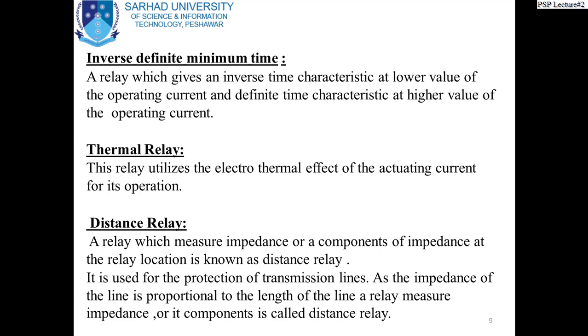The thermal effect of the current means the current is not so high as to operate the main relay, but it is higher than the normal value. It is not reaching the preset value or the operating value, but it causes some thermal effect. So this thermal relay is actually a bimetallic strip. This is of course the thermal effect. We have some changes in the area or length of that particular strip. So this relay operates, but it is not the main relay. It is an auxiliary type of relay.